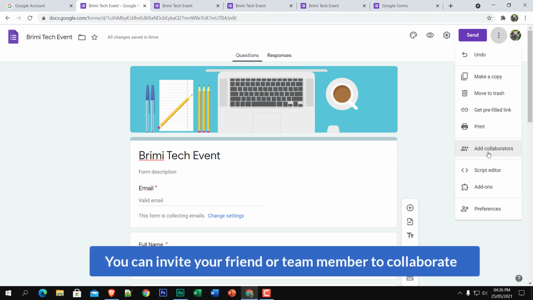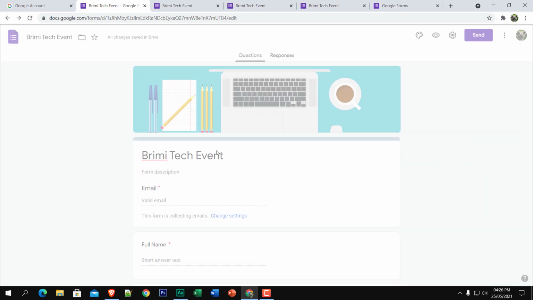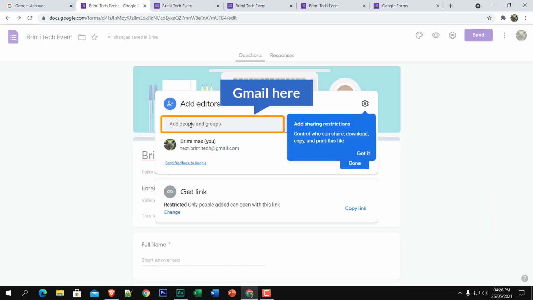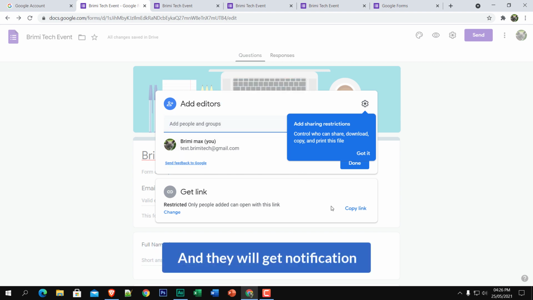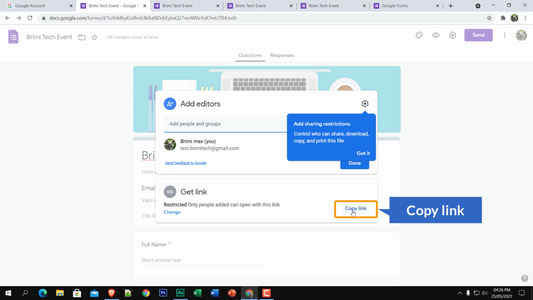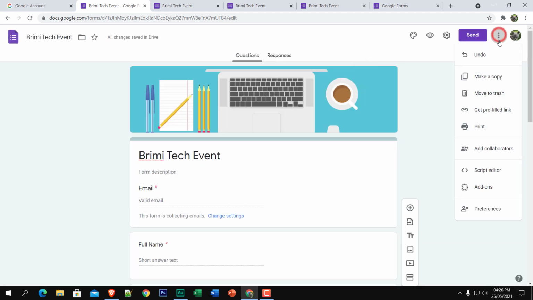You can invite your friends or team members to collaborate. Just click on it. You just need to type these people's Gmail accounts and they will get a notification, or you can just get the link. Okay, click outside, and that's all.